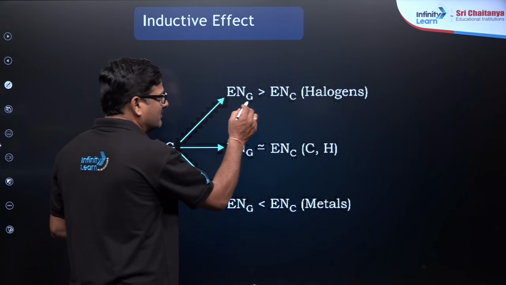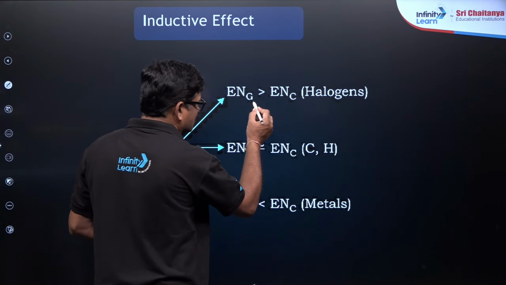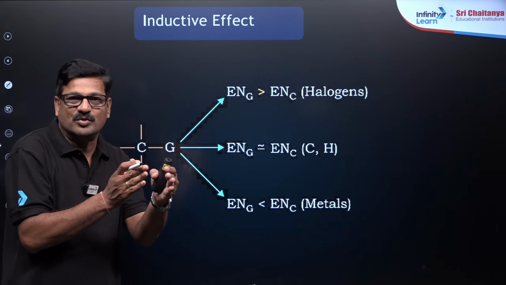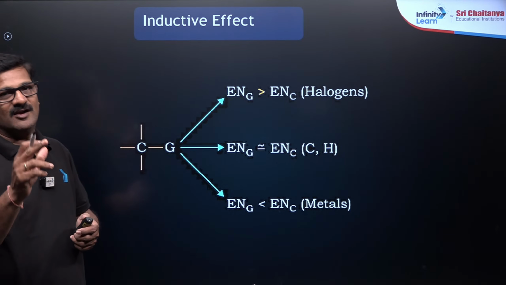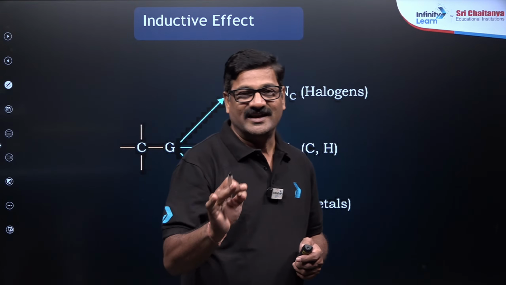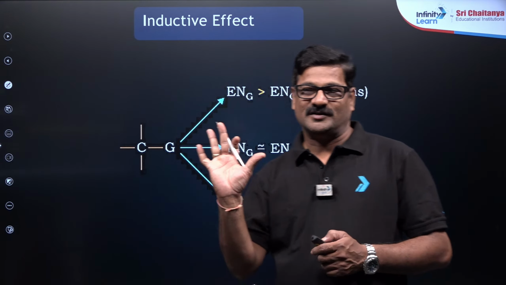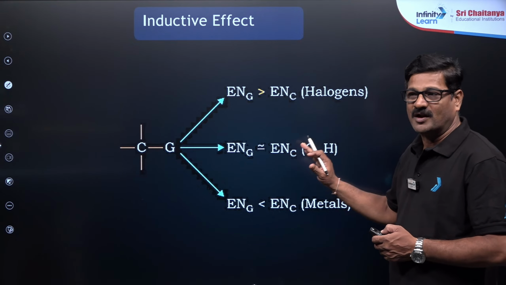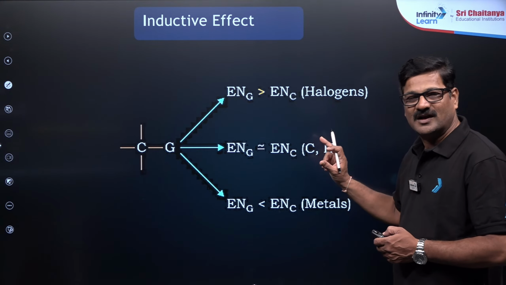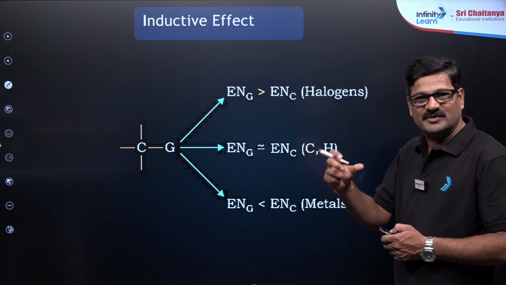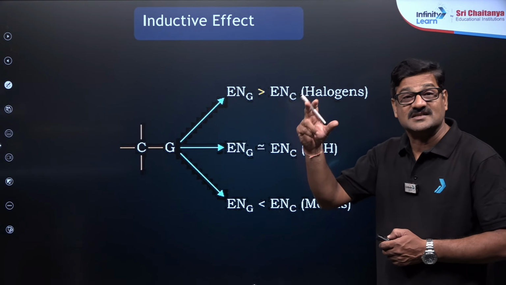The electronegativity of the halogens is always greater than carbon, so that electrons are always pulled towards the halogen. It is a game of electronegativity. कार्बन एंड हाइड्रोजन इलेक्ट्रोनेगेटिविटी दोनों बराबर होगा। जब कार्बन हाइड्रोजन इलेक्ट्रोनेगेटिविटी की बात आती है ना, so the inductive effect caused by carbon and hydrogen is taken as a standard.